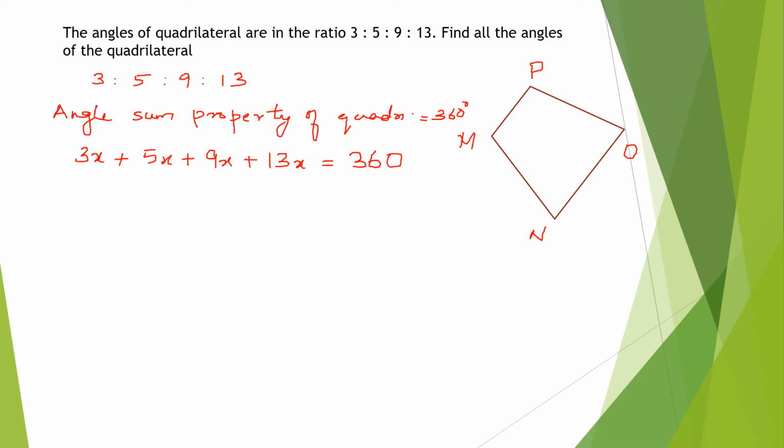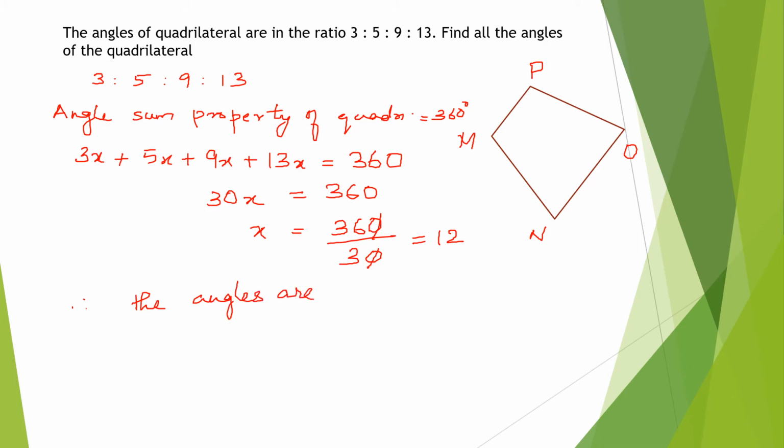Yes. 30. 30x is equal to 360. Then what is x? x is equal to 360 by 30. The 0 will get cancelled. What will be the answer? 36 divided by 3, 12. Therefore, the angles are. How will you get the angles? Tell me.